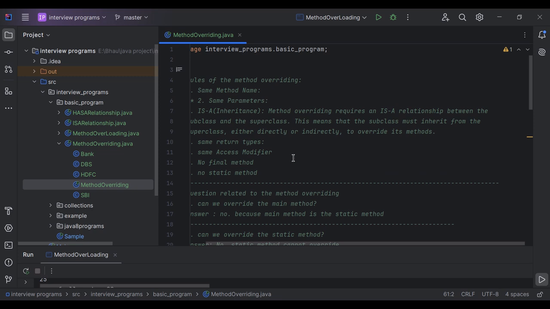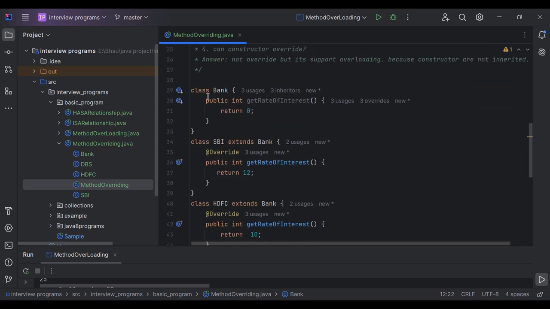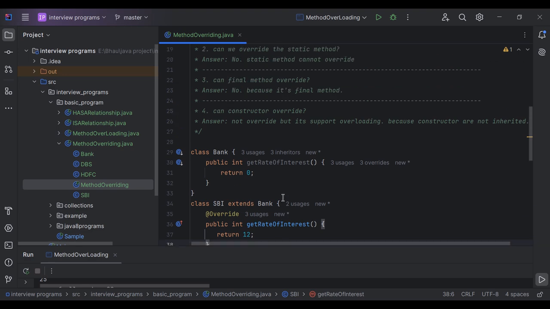Now some rules for method overriding. The first rules are the same method name and the same parameter list, and an is-a relationship is used in method overriding. Method overriding requires an is-a relationship between the subclass and the superclass. This means the subclass must inherit from the superclass, either directly or indirectly, to override these methods. Here this is the parent class, and SBI and HDFC are the subclasses that extend the Bank class.